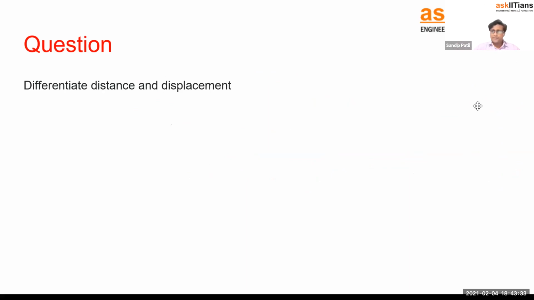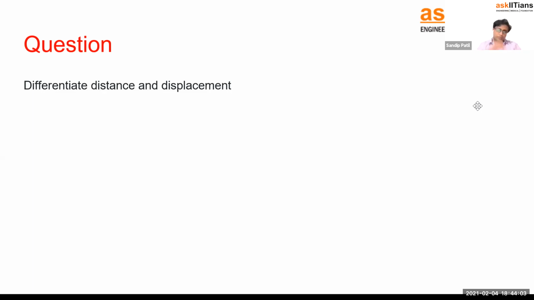The first question is to differentiate between distance and displacement. We already have seen this, and we also solved some problems on distance and displacement. So what is distance? It is the actual path covered. It is also called path length. What is displacement? The shortest distance between the initial point and the final point. We know that distance will always be positive, and displacement could be positive, negative, or zero also. We have also seen that part.